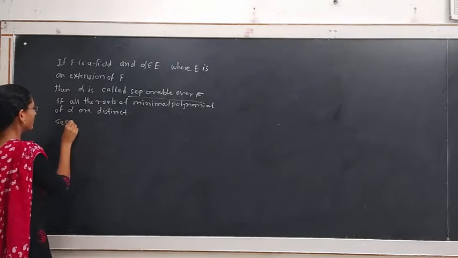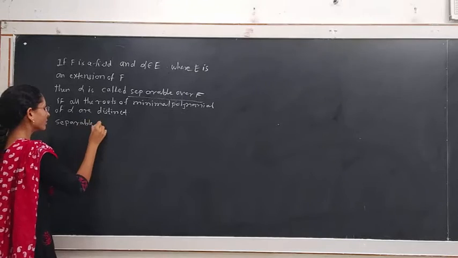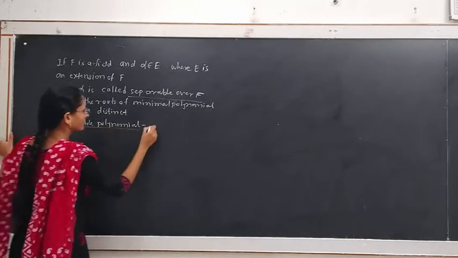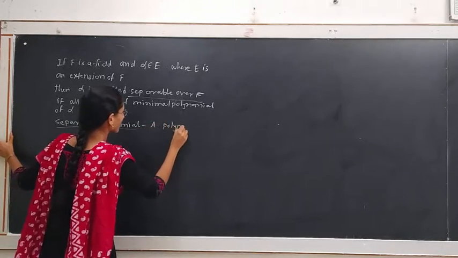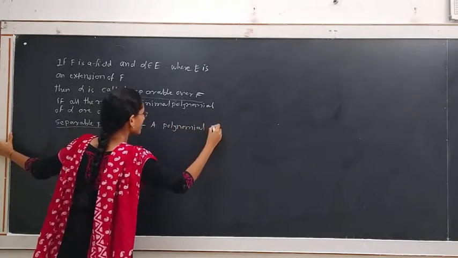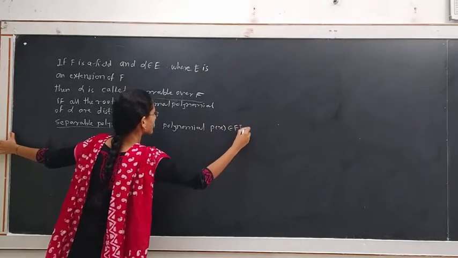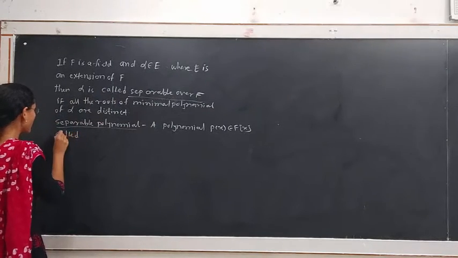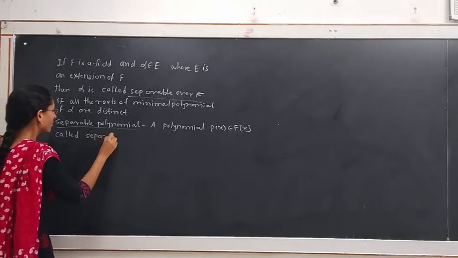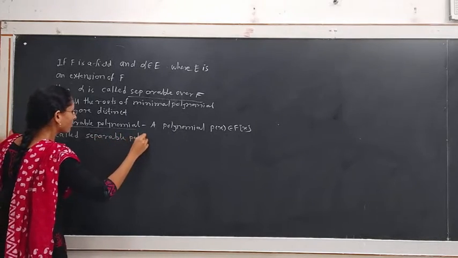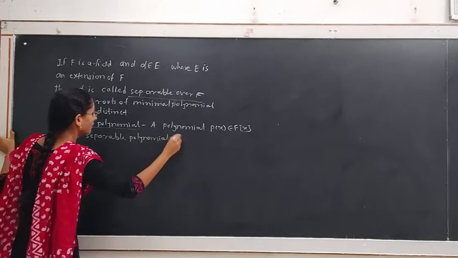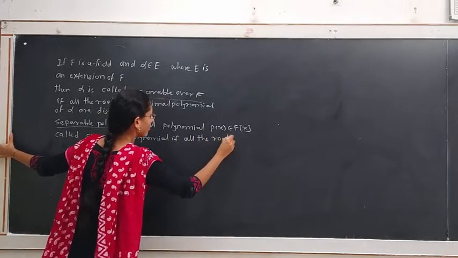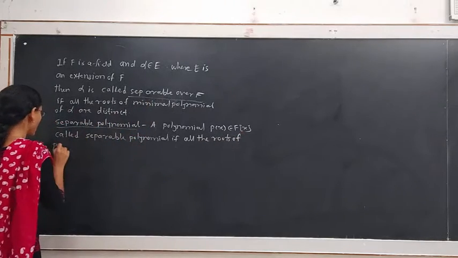Separable polynomial: a polynomial P(x) belongs to F[x], where F is a field, is called a separable polynomial if all roots of P(x) are distinct.